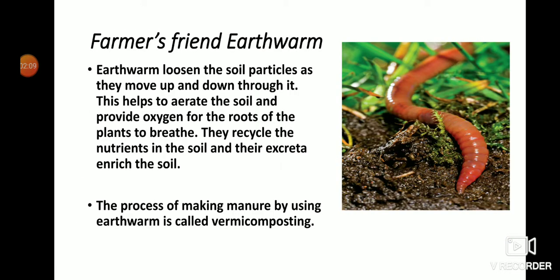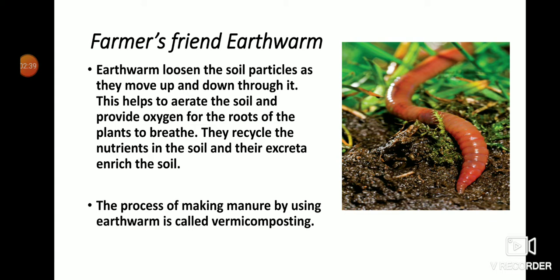Next, earthworm. Earthworm is called the farmer's friend. Earthworm plays a very vital role in making the soil fertile. Earthworms loosen the soil particles as they move up and down through it. This helps to aerate the soil and provide oxygen for the roots of the plants to breathe. They recycle the nutrients in the soil and their excreta enrich the soil.